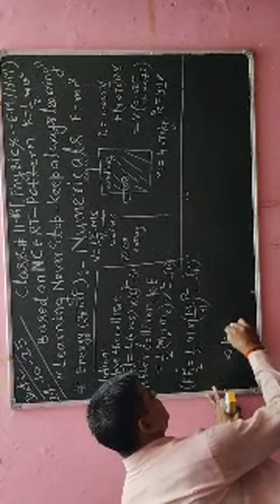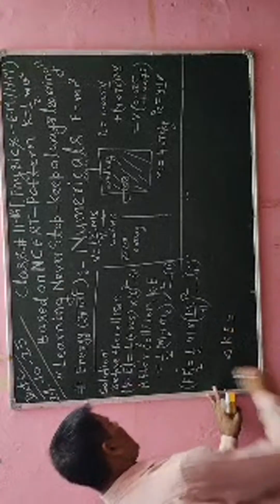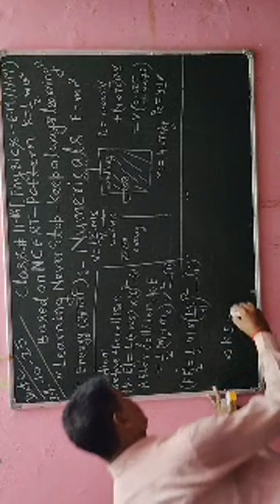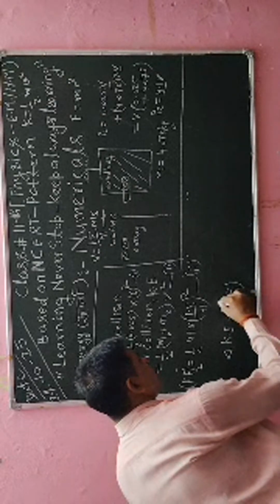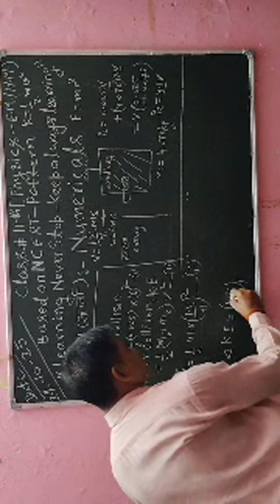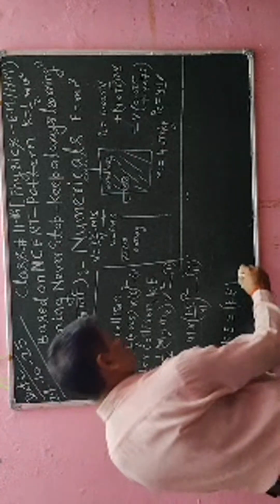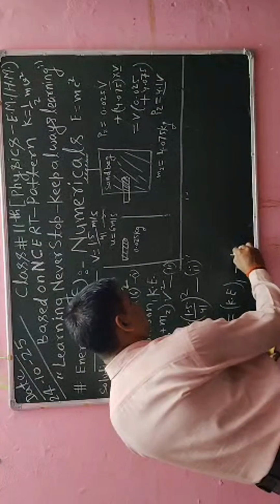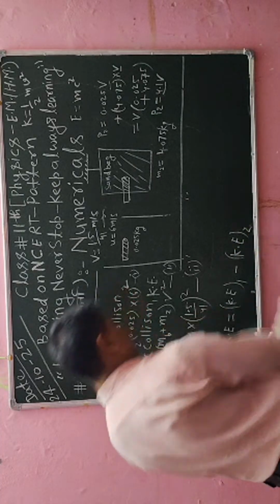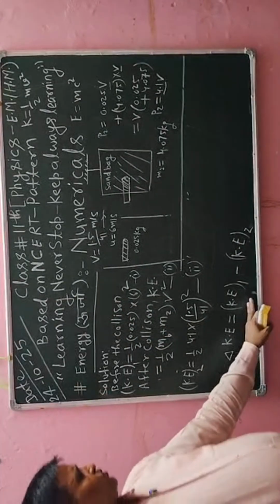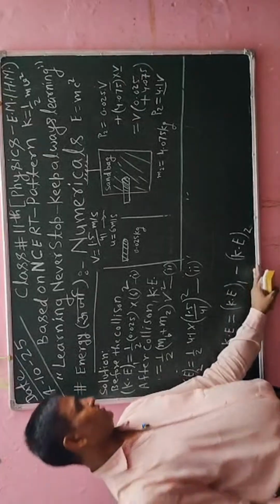Change in kinetic energy, which is equal to, I will take its change, kinetic energy of first object, kinetic energy before collision, and kinetic energy after collision.